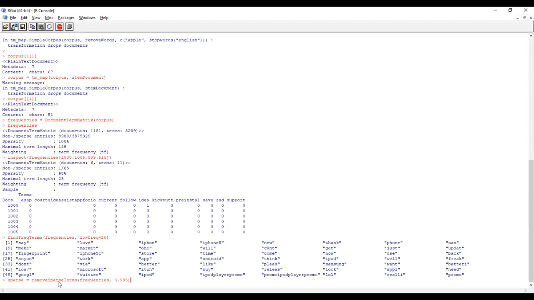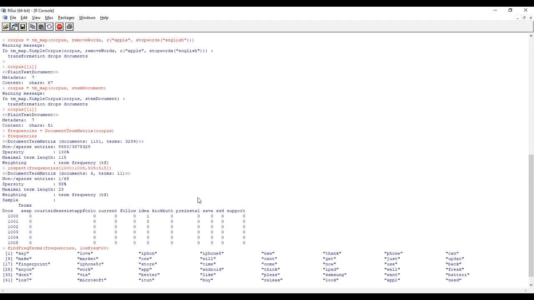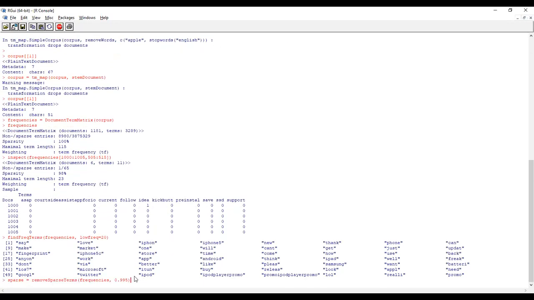Row means sample, and the column is the variable. So each word here is a variable. If you look at the columns, how many are there? 3,289. And rows? 1,181. So the column count is higher now. For any kind of machine learning, it should always be lesser. So in order to avoid these issues, we are doing this process: removing sparse.